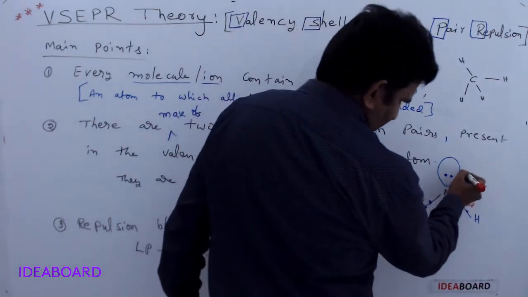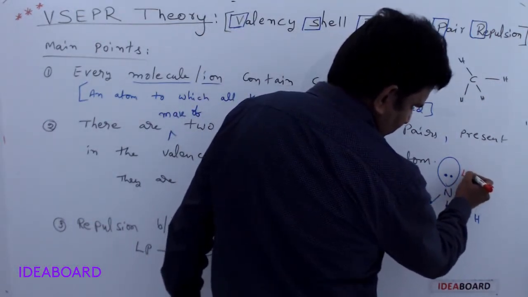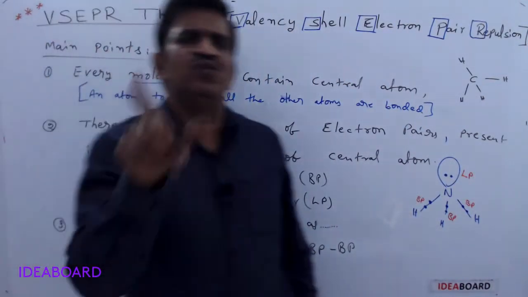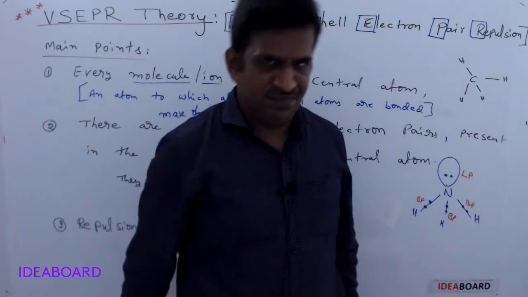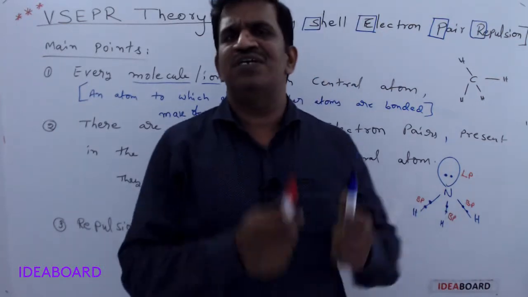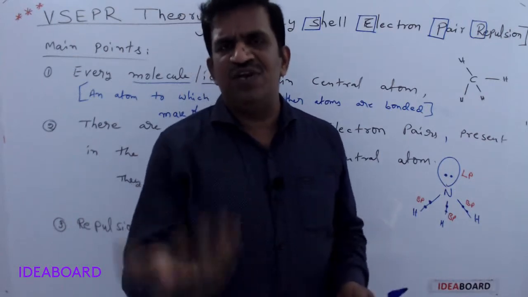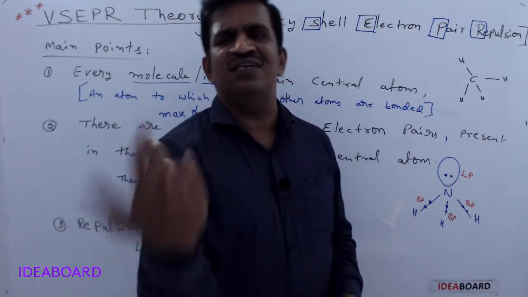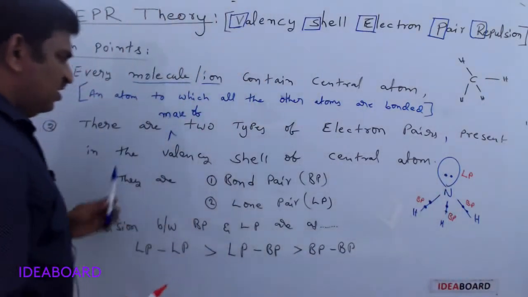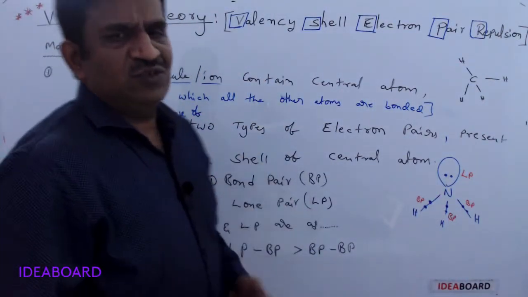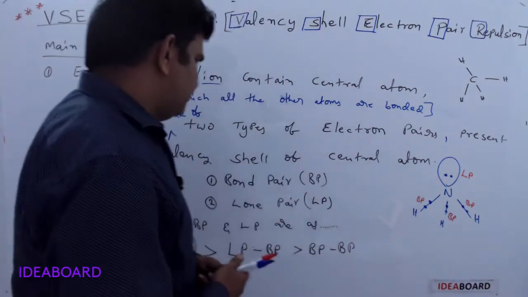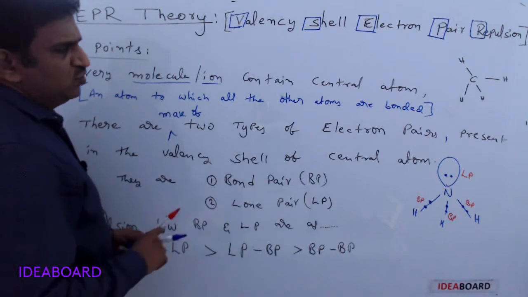It means an electron pair which belongs to only one atom. It may be the central atom; sometimes bonded atoms also contain lone pairs, like fluorine or chlorine if bonded. So a bonded atom or central atom may contain a lone pair, but how can we define a lone pair? If the electron pair belongs to one atom.